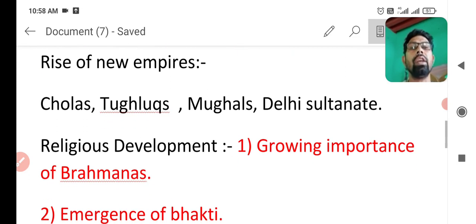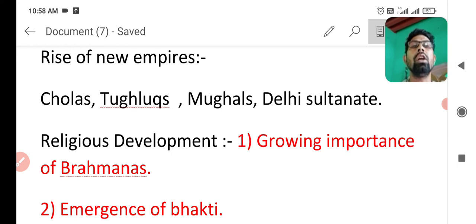The next is that there was a change in religious values also. It means there was religious development in those 1,000 years. First is the growing importance of Brahmins, priests, and patrons. You learned the keyword patrons: patrons were wealthy persons. They can be a carpenter, priest, Brahman, whatever. Now you got the first point, that Brahmans got major importance.